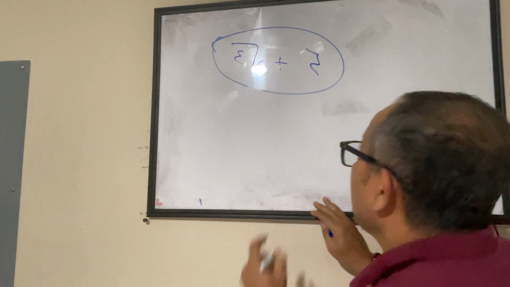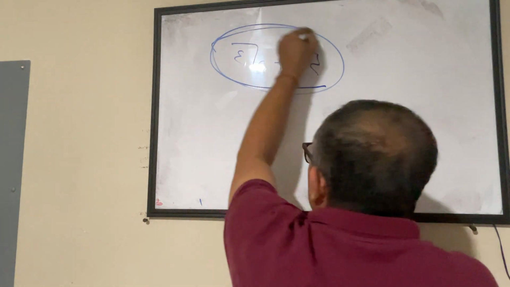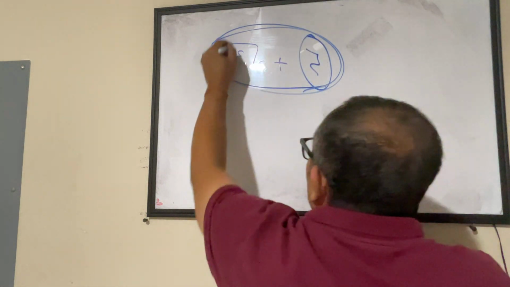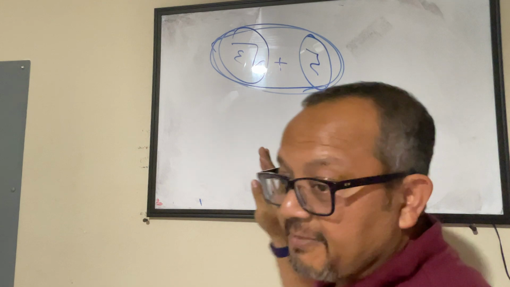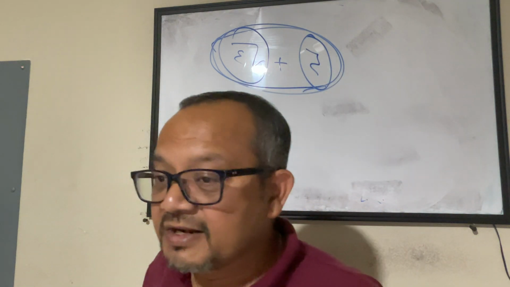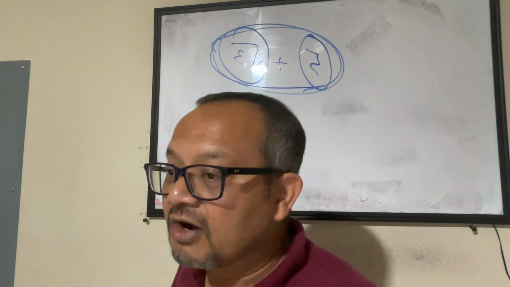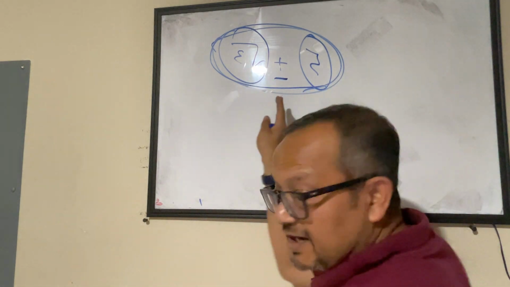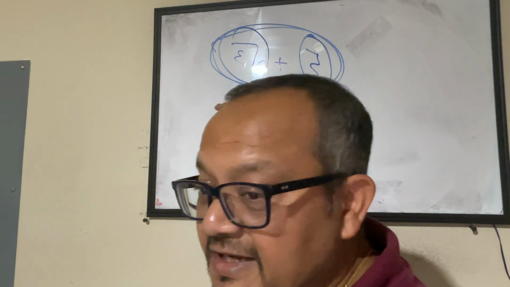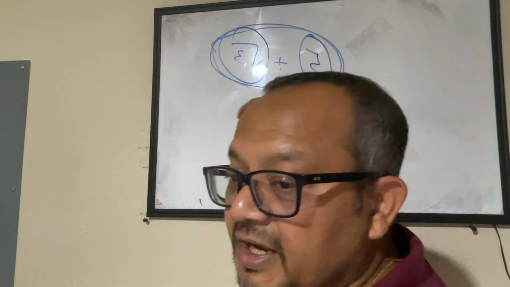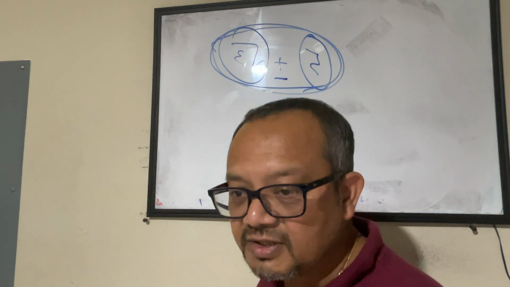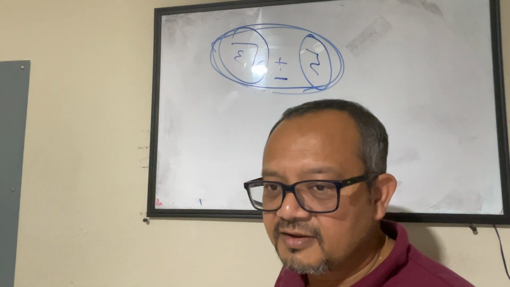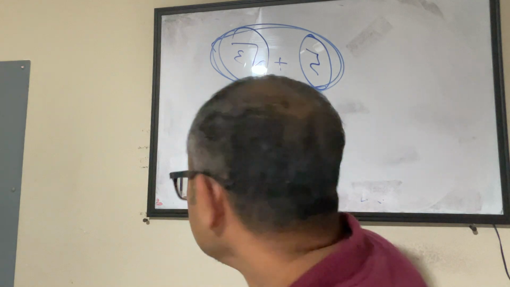Simple answer is, this cannot be represented in a fraction form, because I have one part as rational and one part as irrational. By adding or subtracting an irrational number to or from a rational number, the outcome is always irrational. Be it addition or be it subtraction. Is that okay? Yeah?